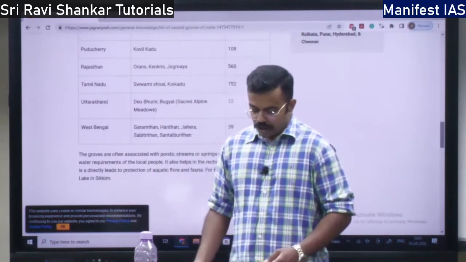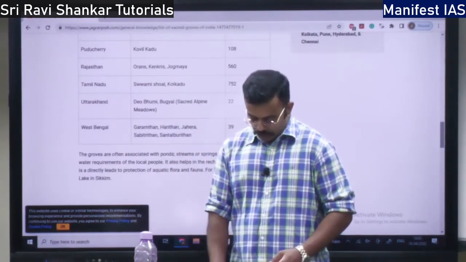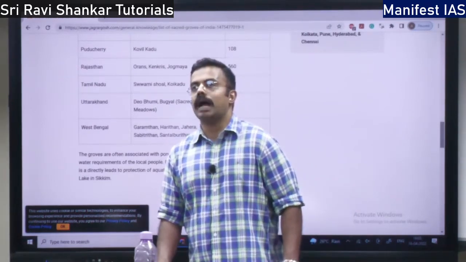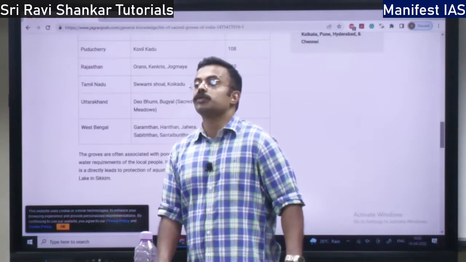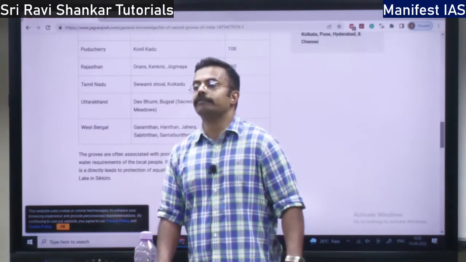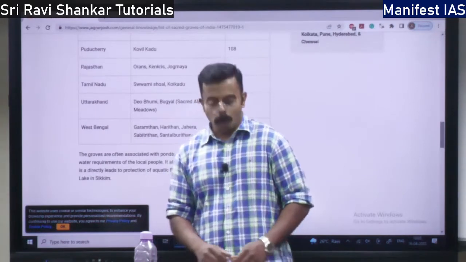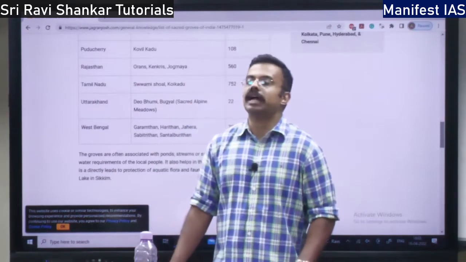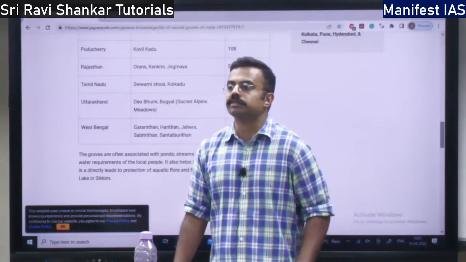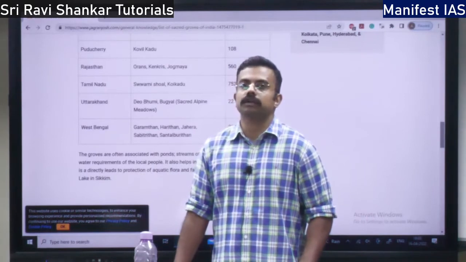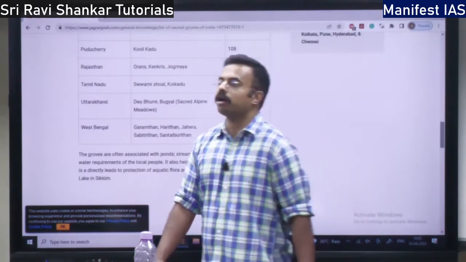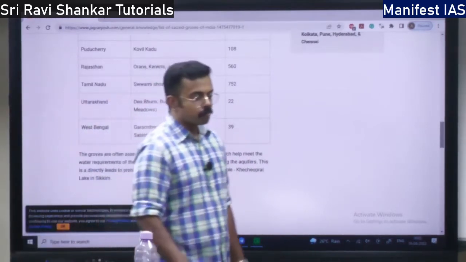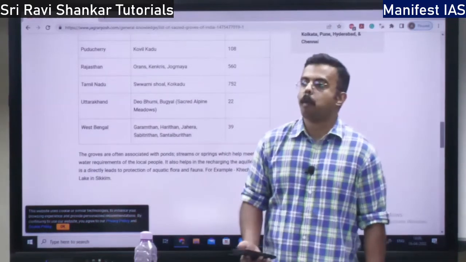So this is all about the sacred groves. Now we will talk about the plants and animals which are prohibited from exporting. In order to export a plant or animal in India, you require a license. So which international law governs the transport of animals and plants?